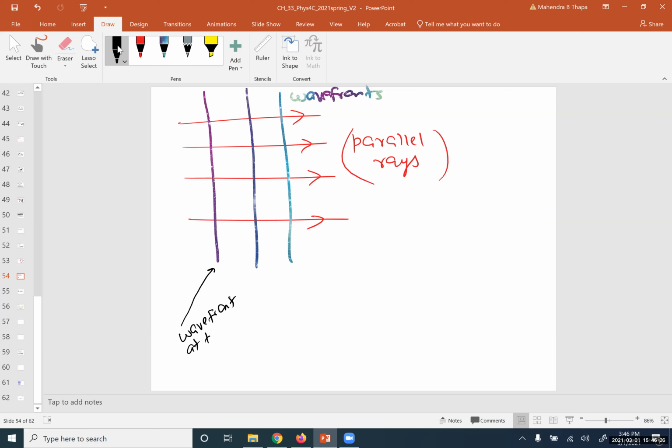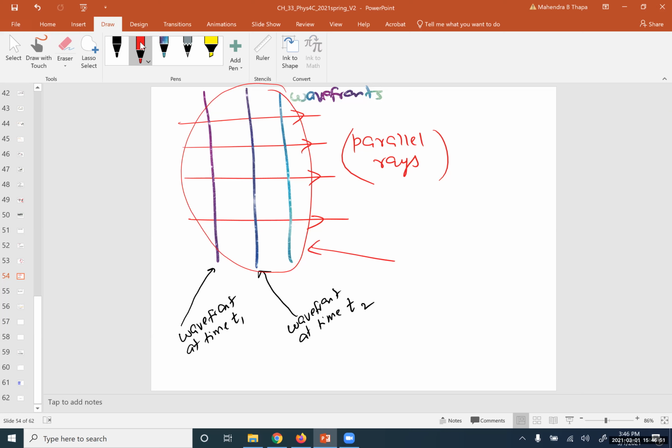This is the locus, this is the wave front at time t1, and similarly, this is the wave front at time t2. So the light will be traveling in this way. In this case, these are all parallel, so we can say this is a parallel wave front. We call this a wave front, but this is a plane wave front.